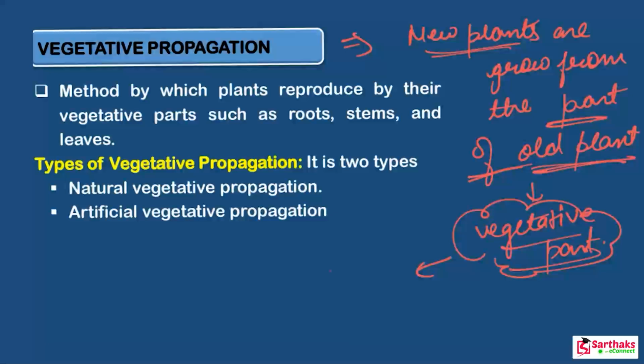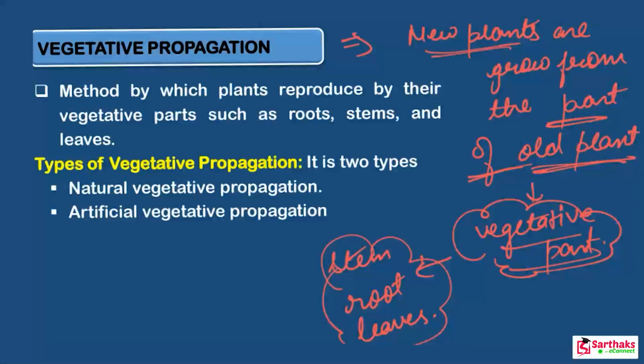It can be a stem, it can be root, or it can be leaves. But don't include flower, because flower is the reproductive organ. Keep this in your mind. While stems, roots, and leaves are the vegetative parts. These all occur in case of asexual reproduction. Got it?